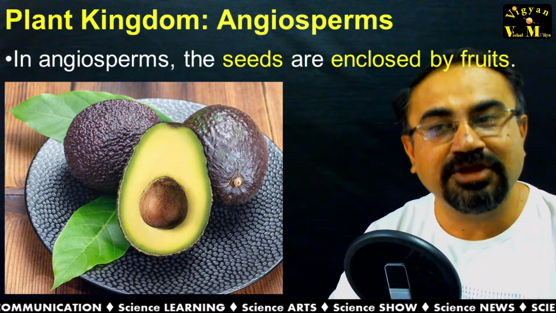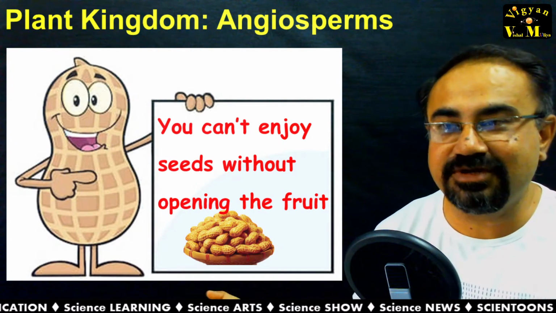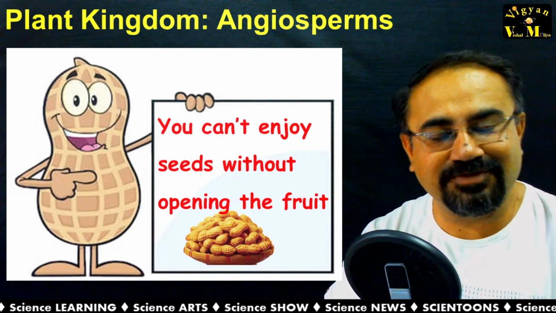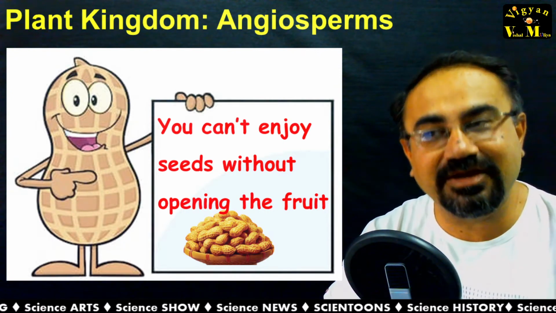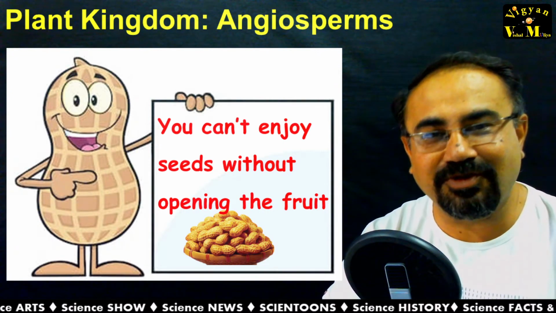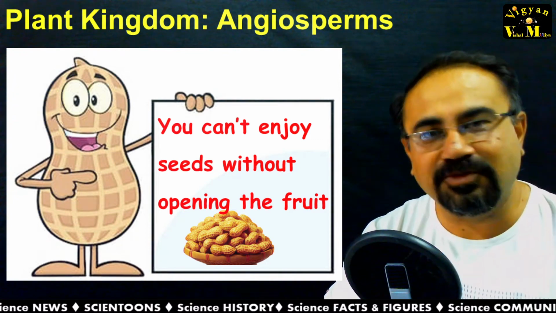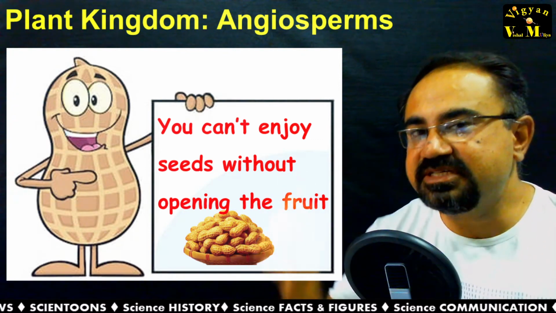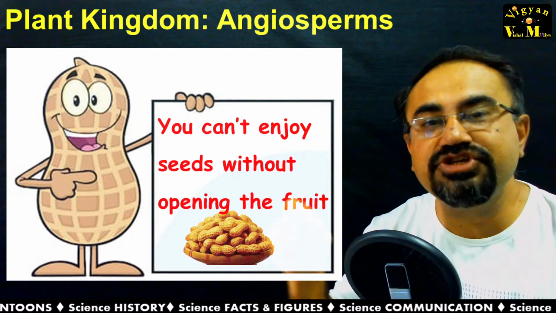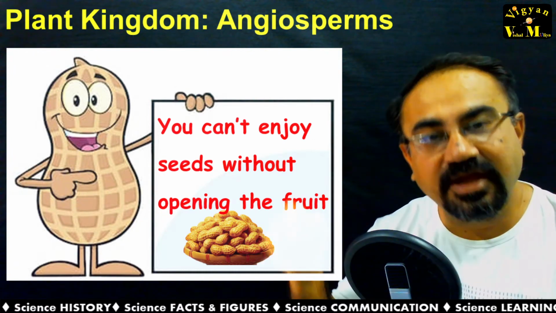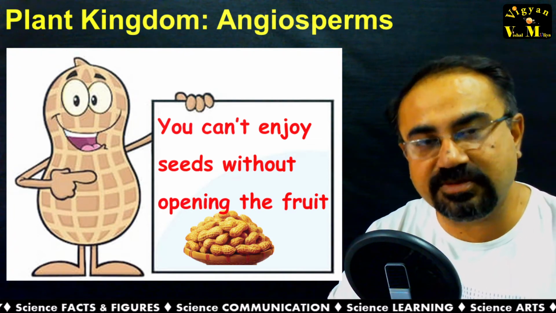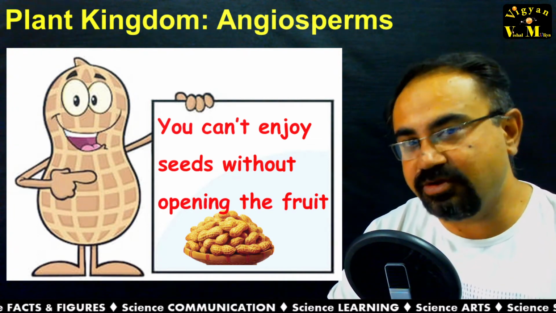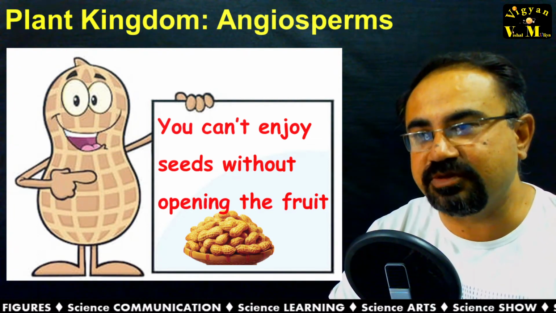And that's why here in the cartoon it is said, groundnut is enjoying and saying that you can't enjoy seeds without opening the fruit. So here seeds are covered in angiosperms. Angio means covered and sperms means seeds. So that's why here we are going to study about angiosperms.